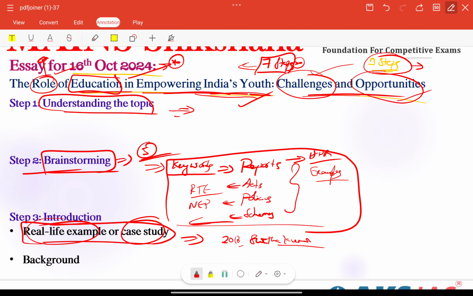She came from a disadvantaged caste or background, right? The Beti Bachao Beti Padhao initiative, particular government schemes are there, right? She benefited from these particular schemes or free education programs. She exemplified, or her story showed, the power of education in empowering India's youth, which is very important here, right? These types of stories we need to include as a case study in the introduction part, right?